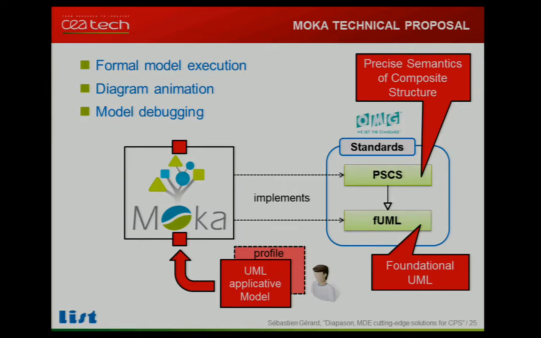So Mocha, a very important point to notice is that in the labs we are providing two kinds of standards. We are working to provide standards like the one we do at the UMJ. So we are involved at the Object Management Group to describe the specification, to build the standard. And we are involved in Eclipse to implement reference implementation of this standard. So as for example, you are implementing Papyrus inside Eclipse, but you are involved also at the UMJ to work on the definition of the UML itself.